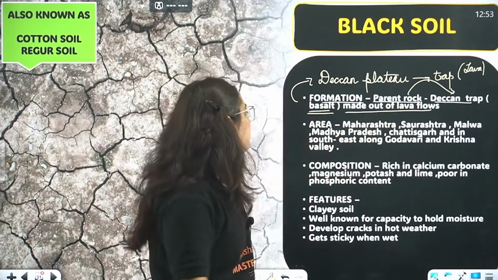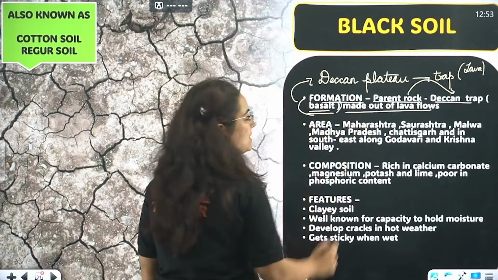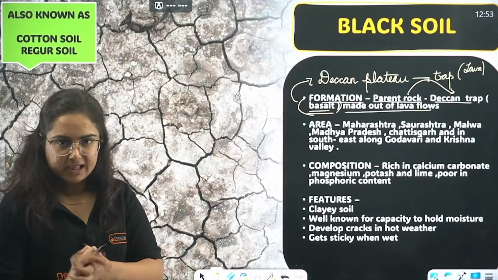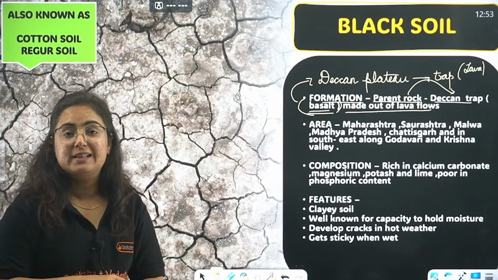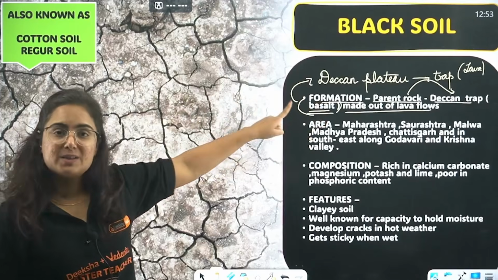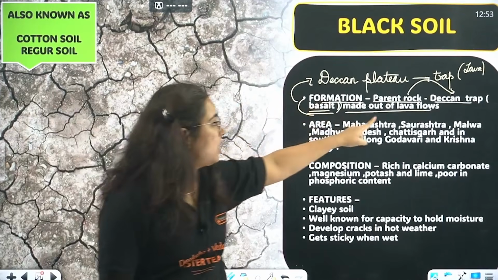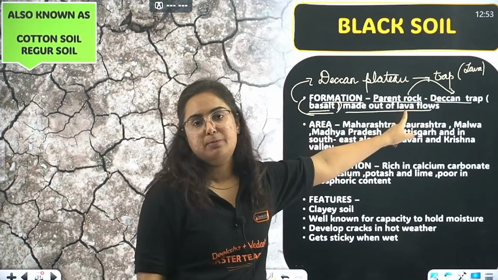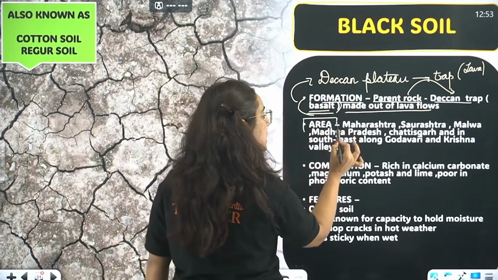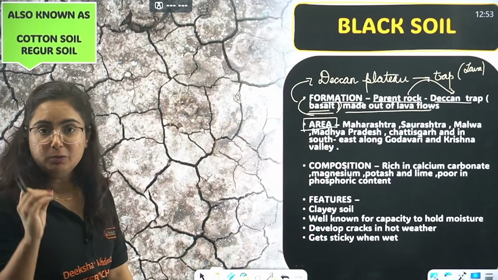These lava flows lead to the formation of the basaltic belt over here. Basalt means the type of rock. Okay? Getting my point? So how is this black soil formed? Result of a parent rock. The parent rock is basalt, and basalt comes out of the lava flows in the Deccan Trap region. Point number one. Next is the areas where this type of soil is found majorly.